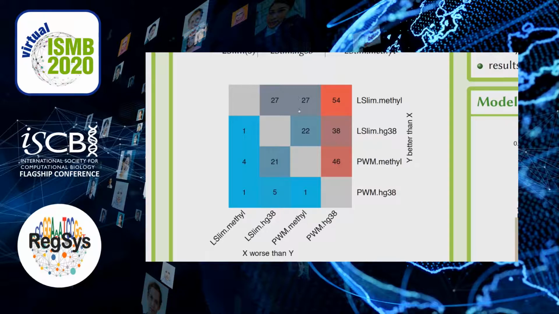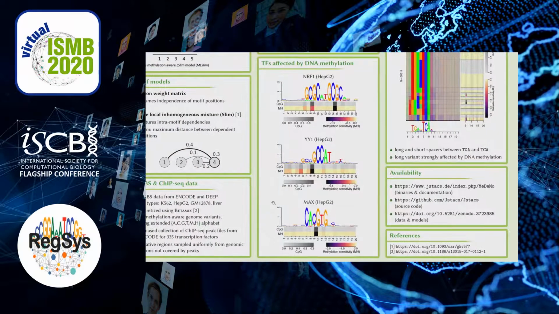For 27 cases, we also find that dependency models add to using PWM models on the methylation-aware genome variant. And for the same number of cases, we find that methylation information further adds to only using dependency models. So let's look at a few examples of TFs for which considering methylation proved to be especially beneficial.